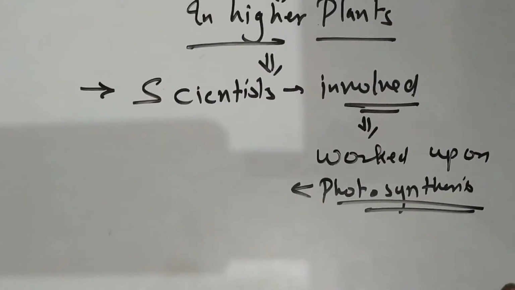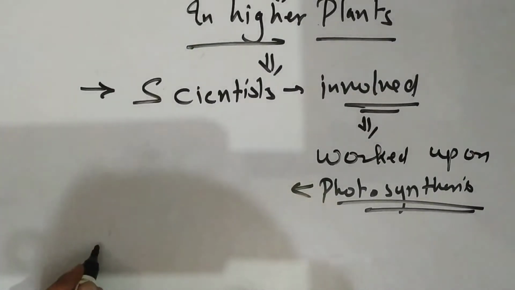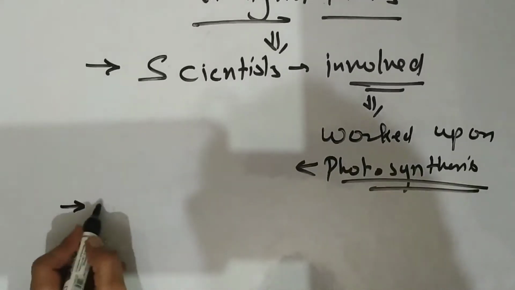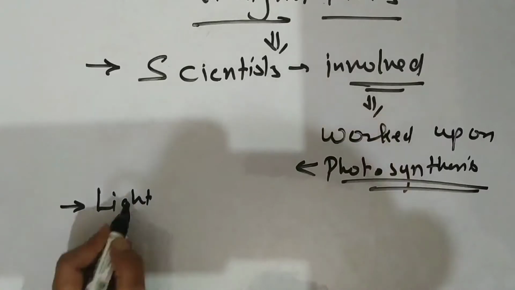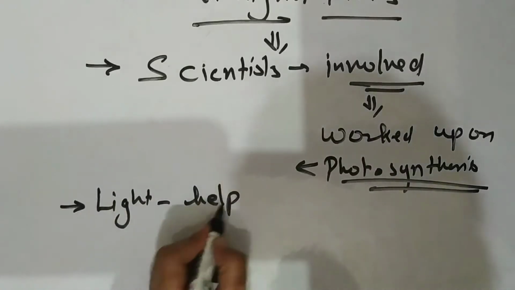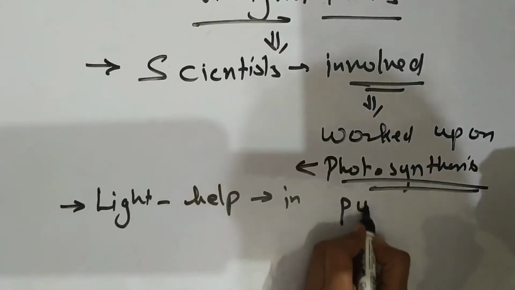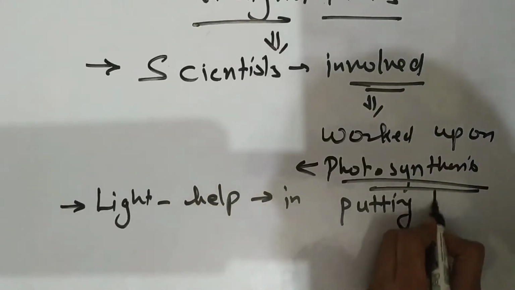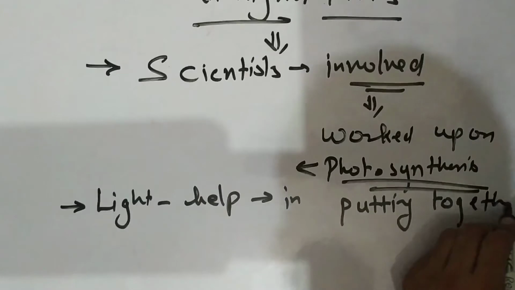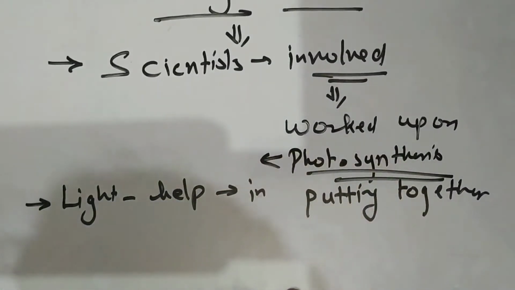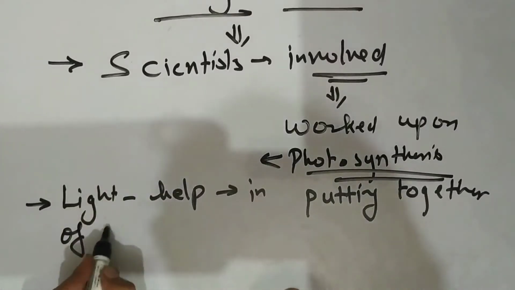Photosynthesis is the phenomenon where light helps in putting together of substances.